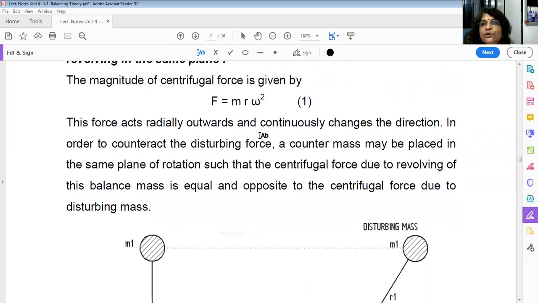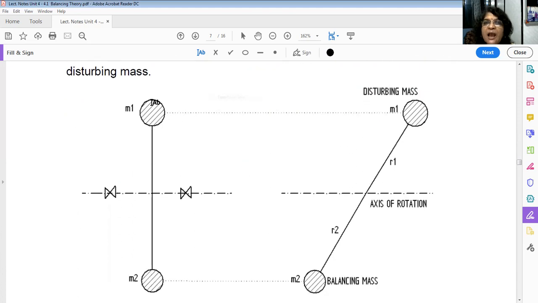In order to counteract the disturbing force, a counter mass may be placed in the same plane of rotation such that the centrifugal force due to revolving of this balancing mass is equal and opposite to the centrifugal force due to the disturbing mass. Now see, we have to balance this mass, so either you have to remove it or add extra mass which will create the same centrifugal force in this plane only. Now see, this is revolving, so that's why in the side view it has been shown like this.